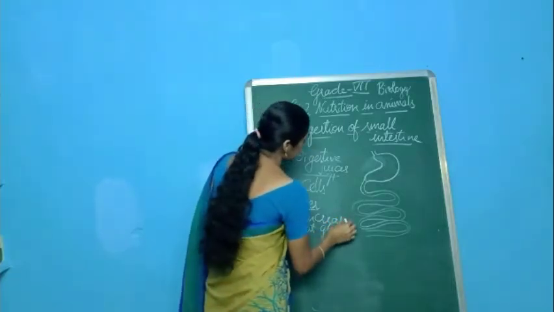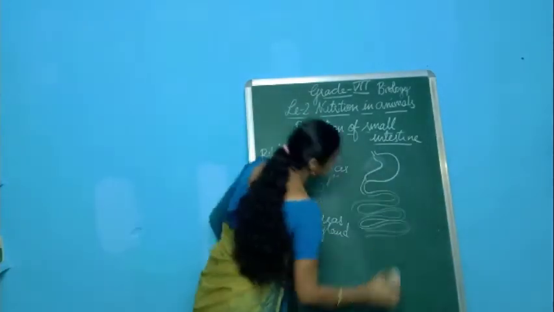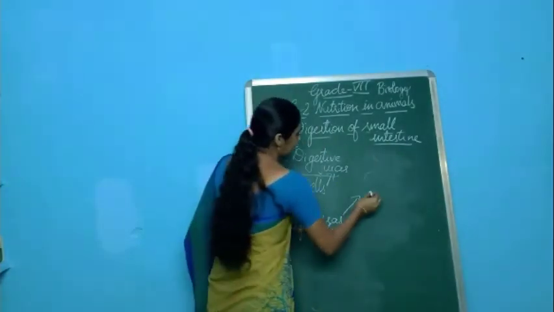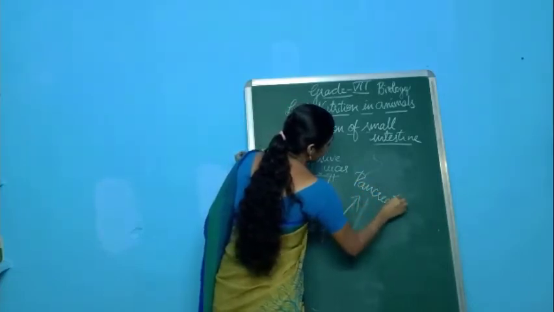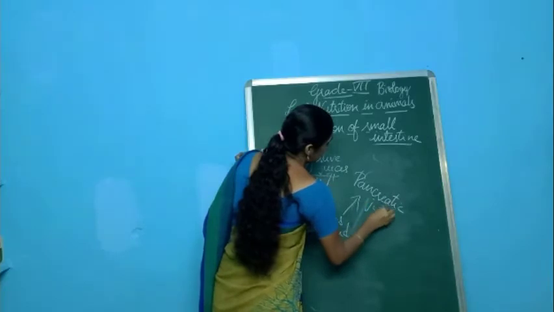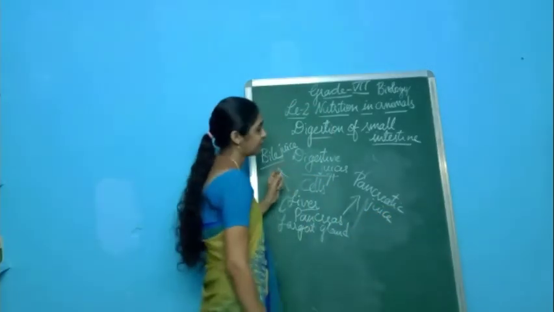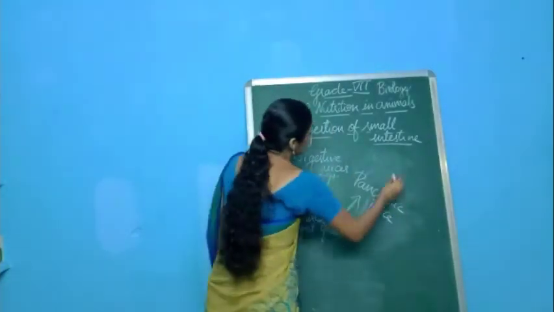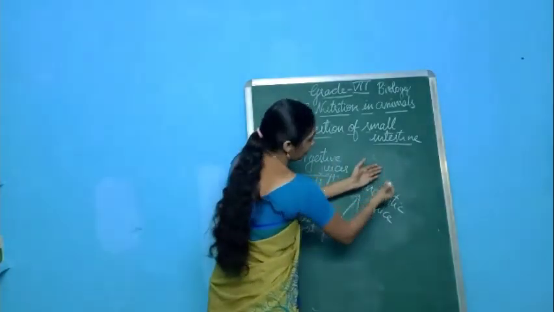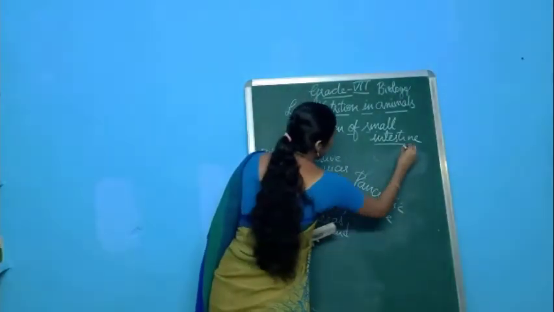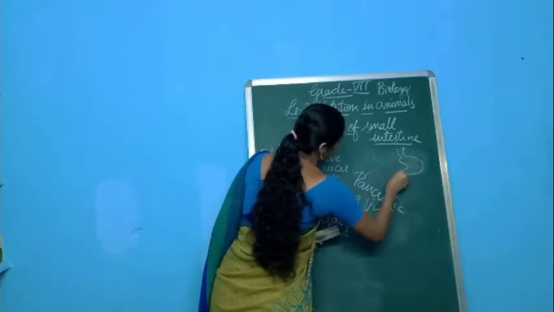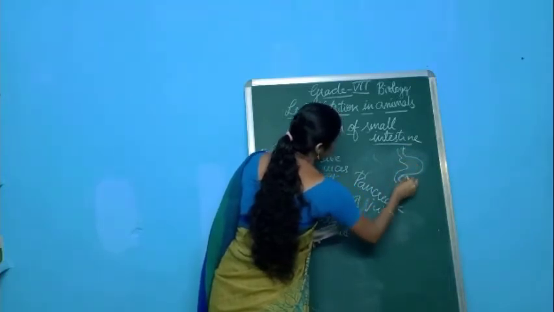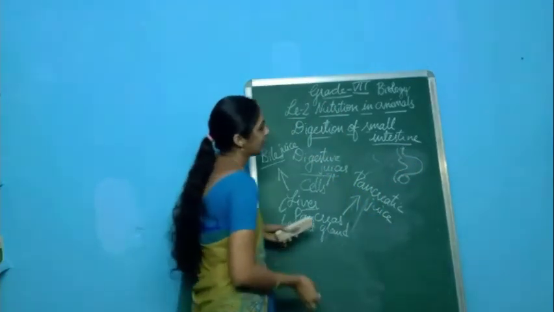Whereas the pancreas, what will the pancreas secrete? The pancreas will secrete pancreatic juice, and the pancreas is located just below the stomach. If you consider, this is the stomach. Under this, beneath the stomach, we have the pancreas.